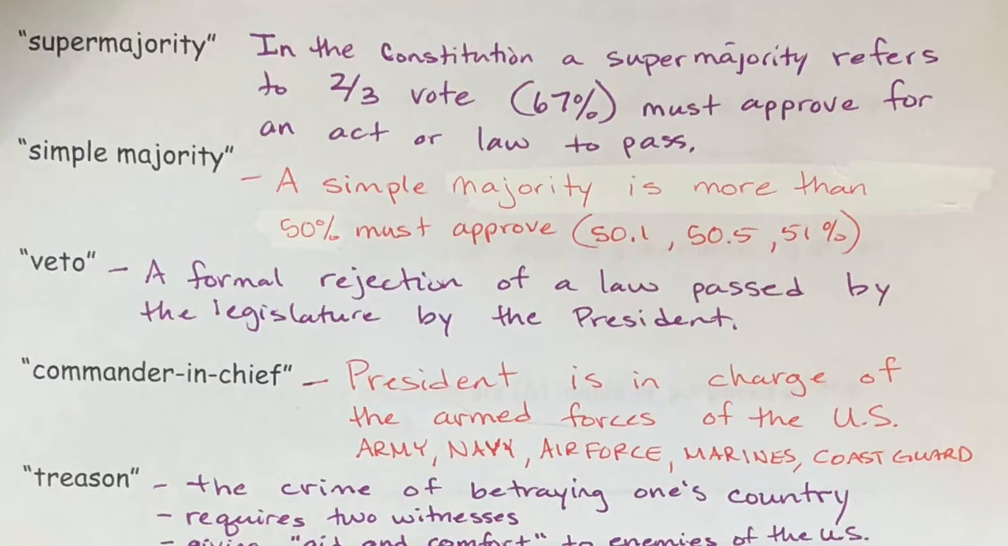A veto is a formal rejection of a law passed by the legislature by the president. In California, the governor can also veto laws, but we're talking about the U.S. government, so it would be the president that could veto a law, and it's a formal rejection of a law that's been passed by the legislature. The legislature can then override that veto, or remove the veto, with a supermajority vote.